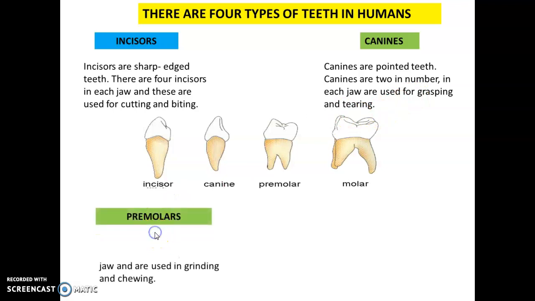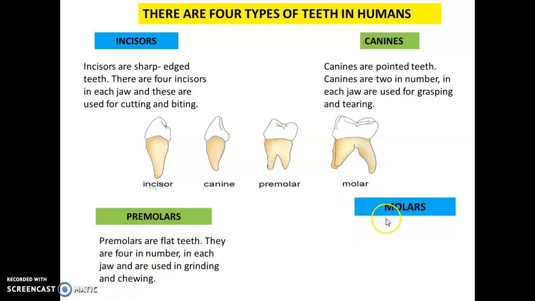Next, premolars. If you see the premolars, their heads are flat, and they are 4 in number in each jaw. Again, in total they are 8 in number, and the function of the premolars is grinding and chewing. Next to the premolars, we have molars.